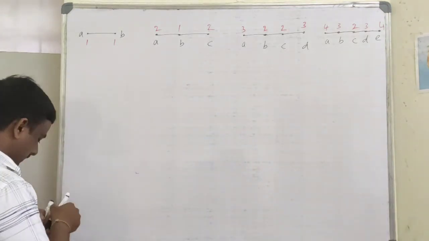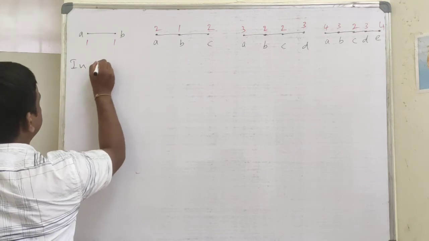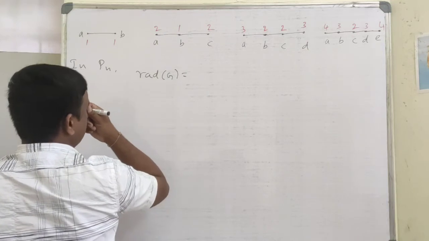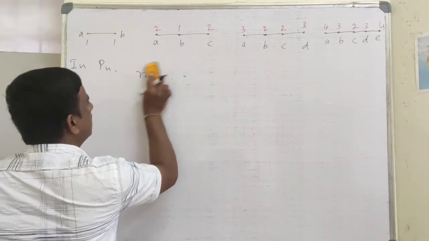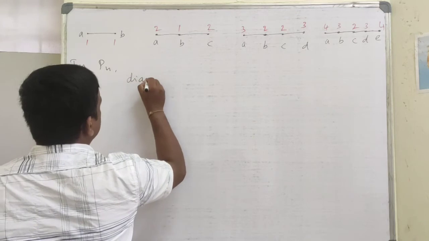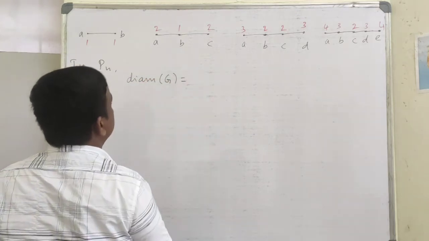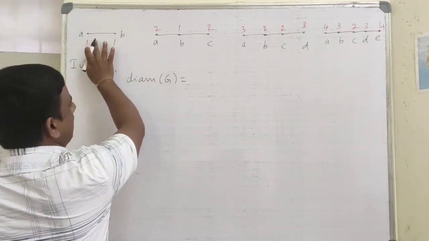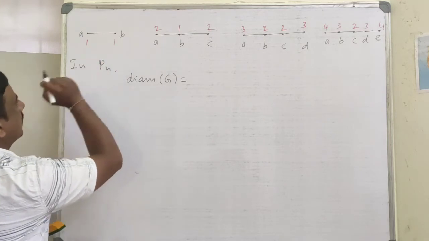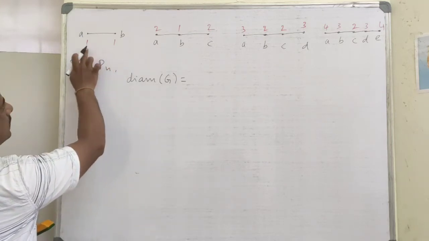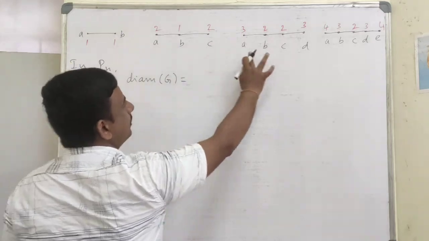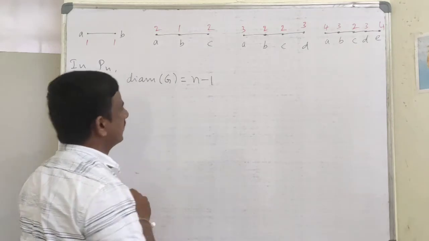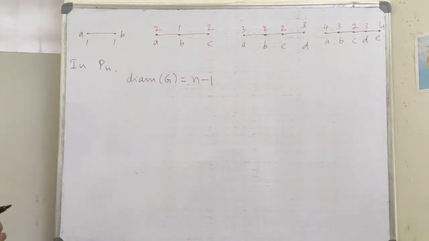So given a path Pn, let us first see the diameter. If you take a path of order 2, P2, then you have 1. P3 I have 2, P4 3, P5 4. So n minus 1 in general. So diameter of Pn is n minus 1.